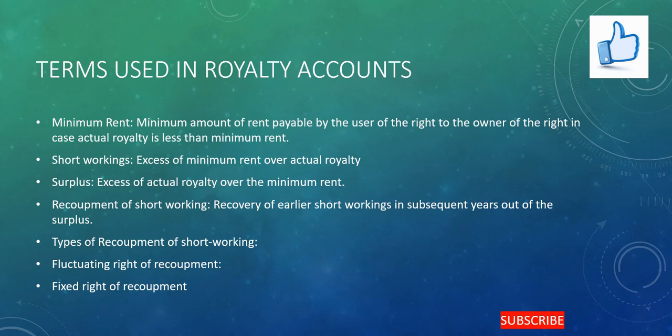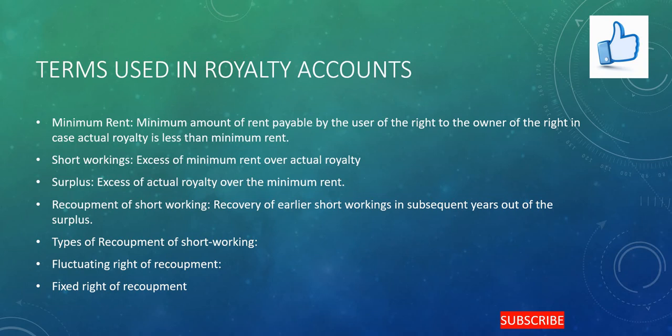Such recovery of the short working is of two types. One is a fluctuating right of recoupment and another is a fixed right of recoupment. A fluctuating right of recoupment is also called a right of recoupment throughout the period of agreement. In this type of right, the short workings of earlier periods are to be recovered in subsequent years whenever there is a surplus.